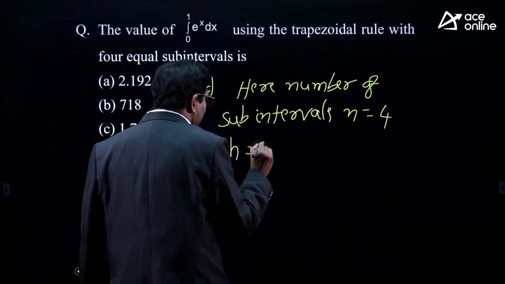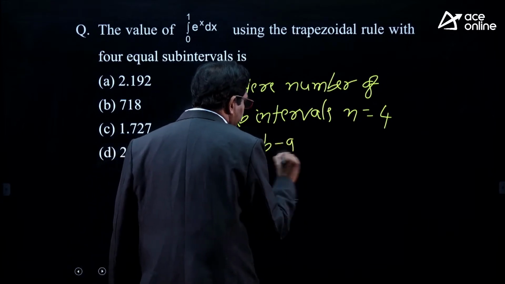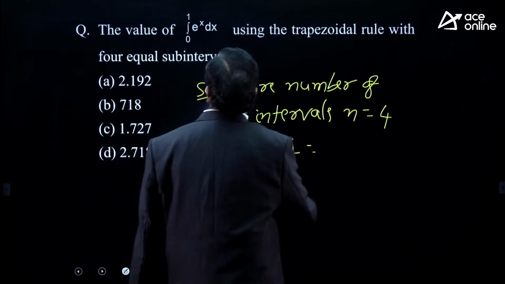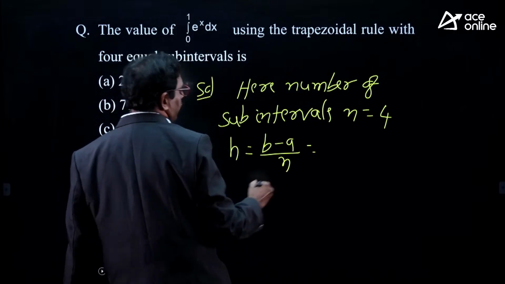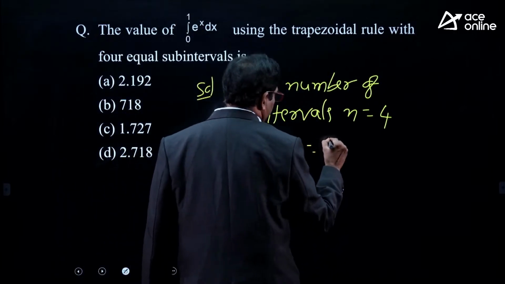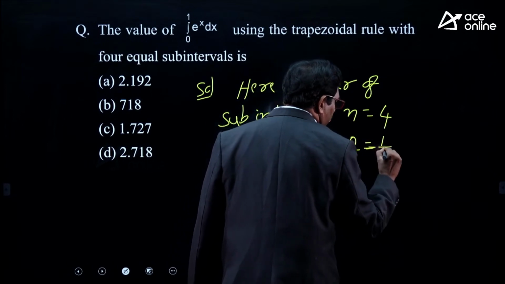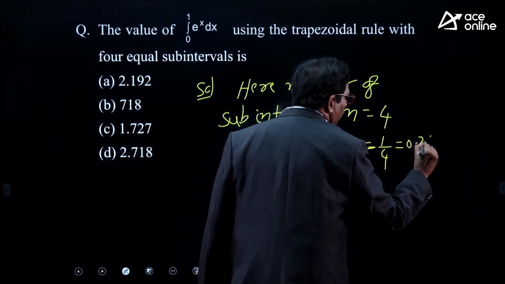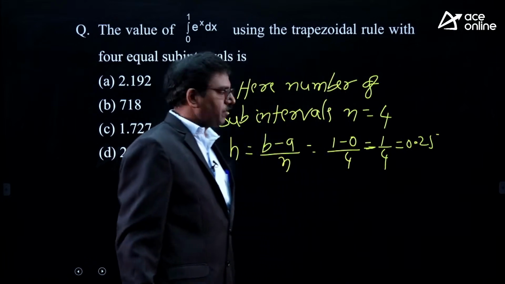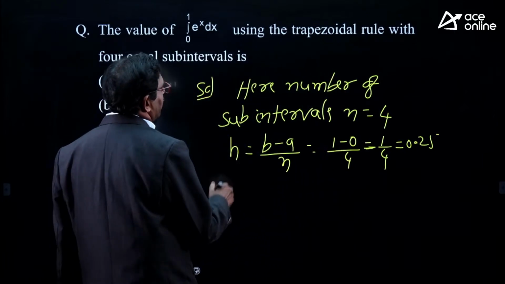So what is the length of each subinterval? b minus a by n. Here a is 0, b is 1. So the interval length is 1 minus 0 by 4, 1 by 4. 1 by 4 means 0.25. Now this is h.